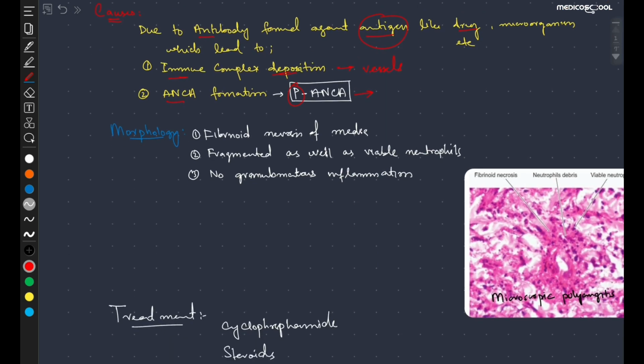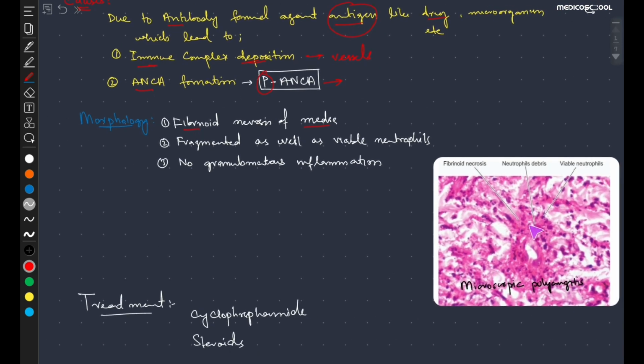Now towards the morphology, it is characterized by fibrinoid necrosis of the media. As you can see, this is the fibrinoid necrosis, and the lumen of the vessels. You can see the neutrophils, some are fragmented and some are viable. This one is a viable neutrophil, and these ones are fragmented neutrophils. The important point which distinguishes it from granulomatosis with polyangiitis is that there is no granulomatous inflammation.